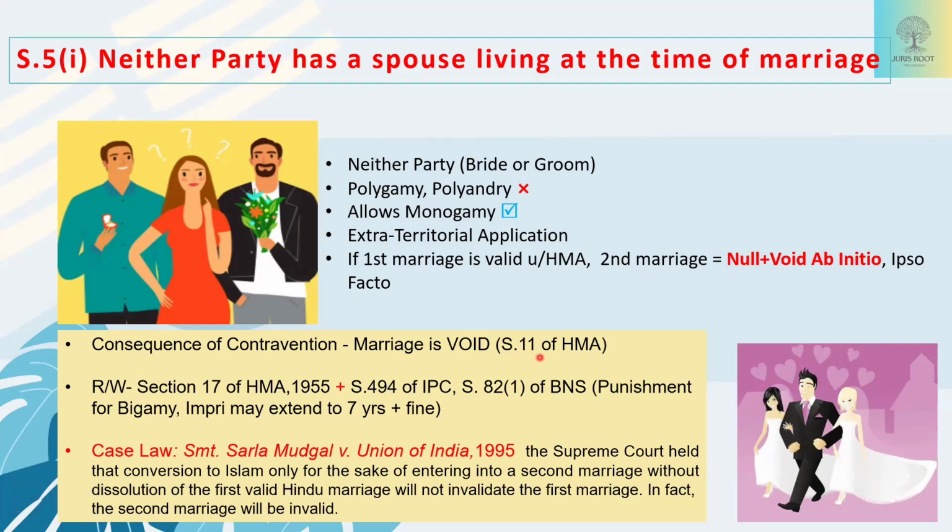Okay. Under section 11 of Hindu Marriage Act, you will be studying what are void marriages and what are voidable marriages under section 12. Then this section is supposed to be read with section 17 of Hindu Marriage Act 1955, which prescribes punishment for bigamy. Okay, it states that under section 494 of Indian Penal Code and section 82(1) of BNS, there will be imprisonment and punishment for bigamy. Imprisonment may extend to 7 years plus fine.